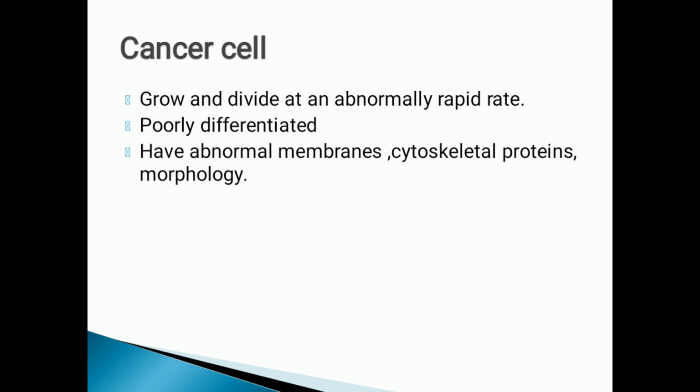Now the normal cell, when it becomes the cancer cell, how you can say it, that is they will grow and divide at an abnormal rapid rate. They are poorly differentiated, that means they don't have a particular sequence of differentiation. They have abnormal membrane, it's not like the normal cell. They have abnormal cytoskeletal protein, and the morphology will be different, that we will discuss later.